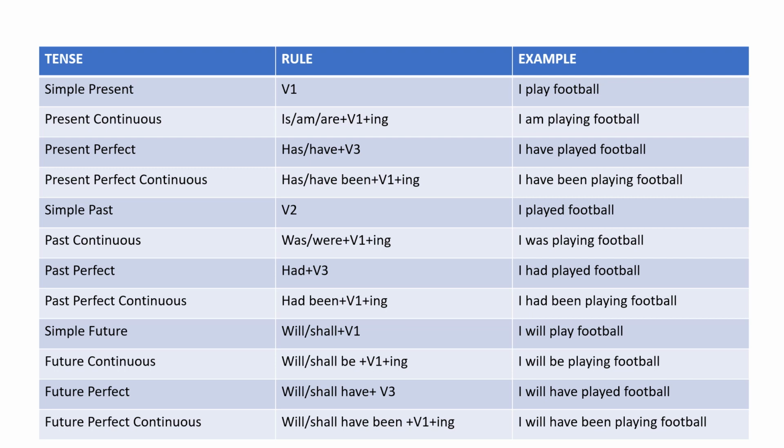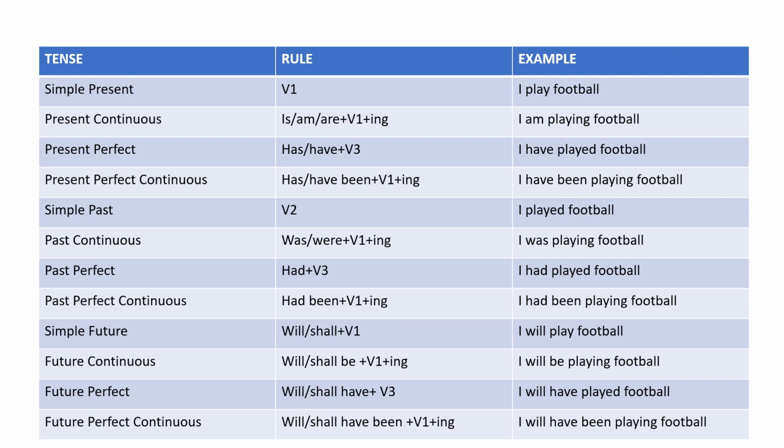Initiating our first tense with the simple present, we know that verb first form is used in the simple present tense. As we can see in the example, we have I play football. So over here, where is the verb first form? We have play, right?